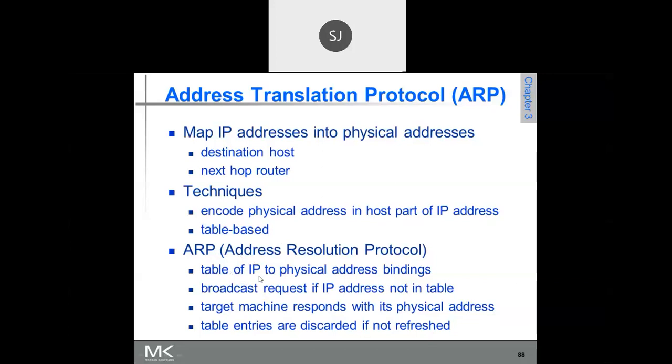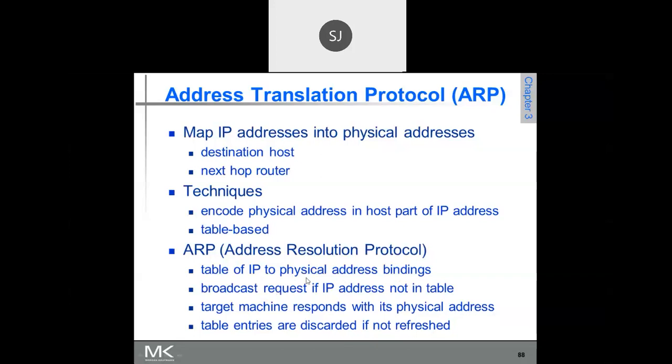There is a table of IP to physical address bindings maintained at the router. It is a lookup table. On the left side, you have the IP addresses that are connected to the SDMCET network, and their corresponding physical addresses.